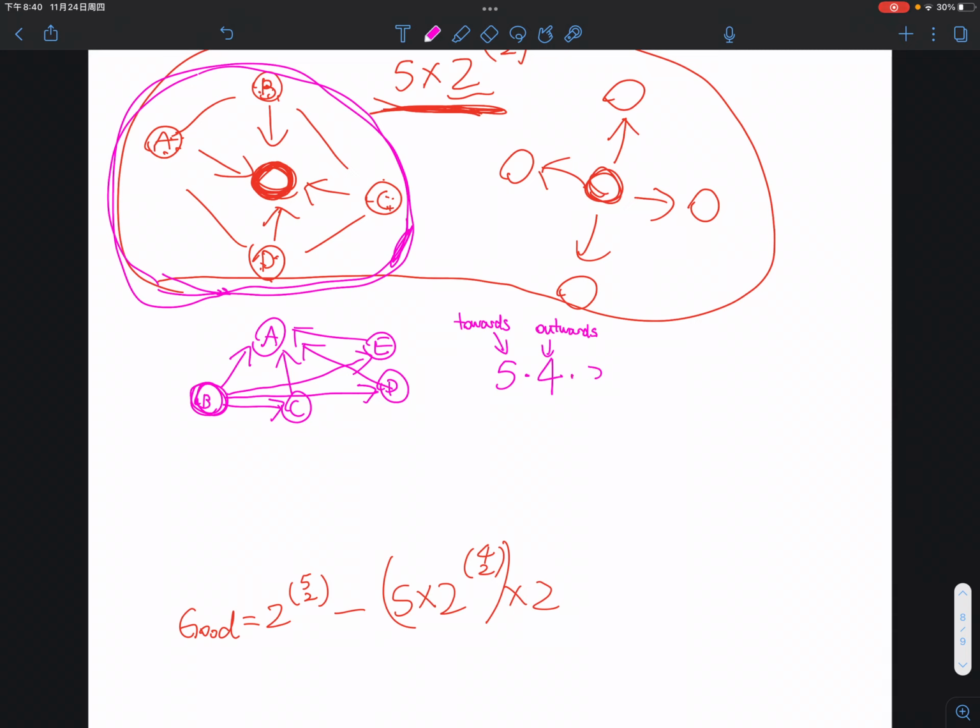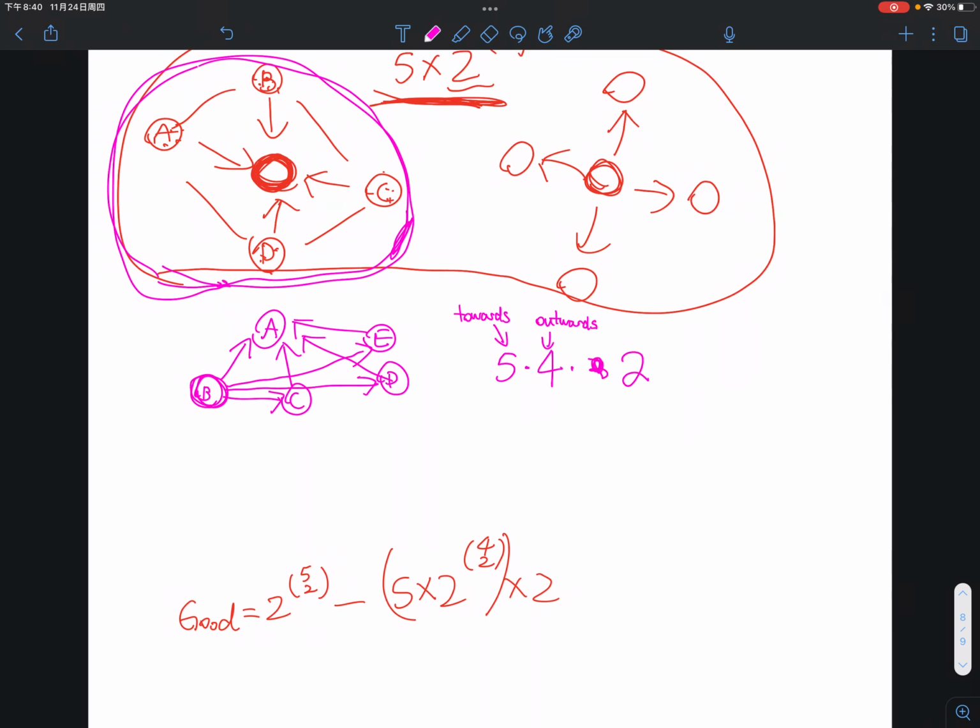And we are left with three remaining towns, okay? And you can randomly assign the roads in between those 3 towns because it doesn't really matter which configuration the remaining 3 towns are in. And so we're going to have 2 to the power of 3 choose 2, right? And that is going to be the number of overcounted cases.